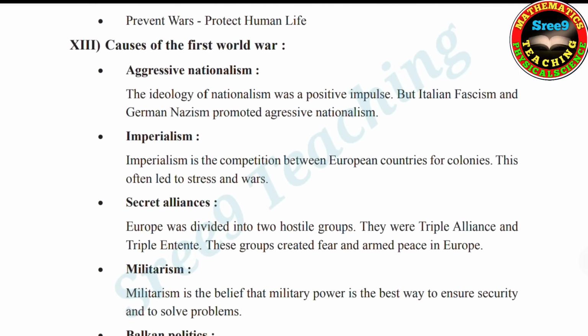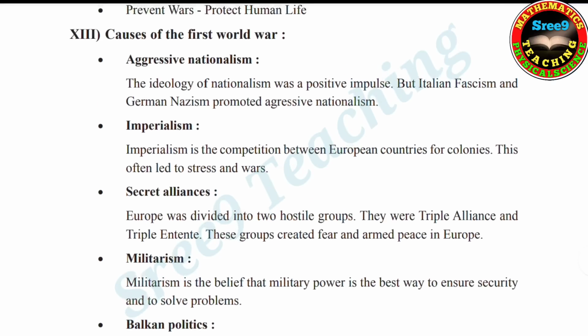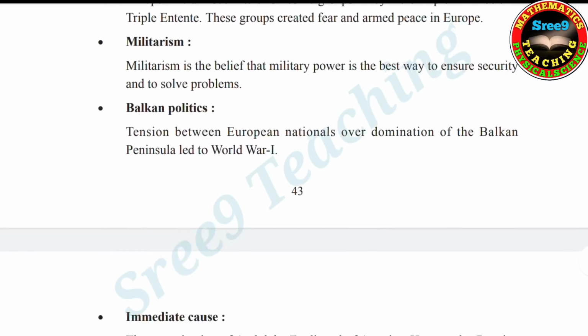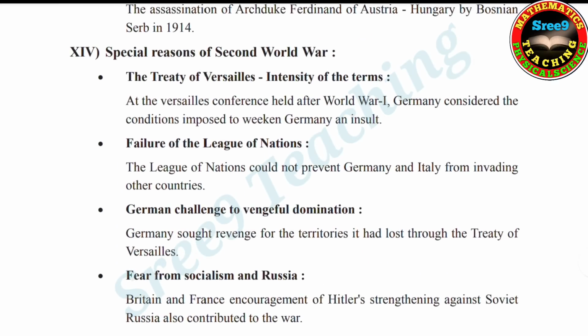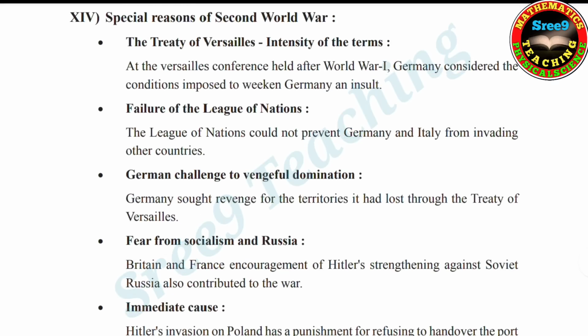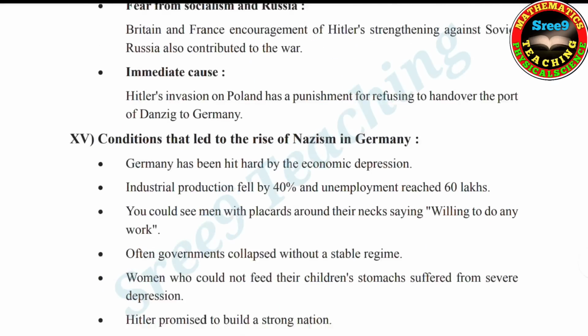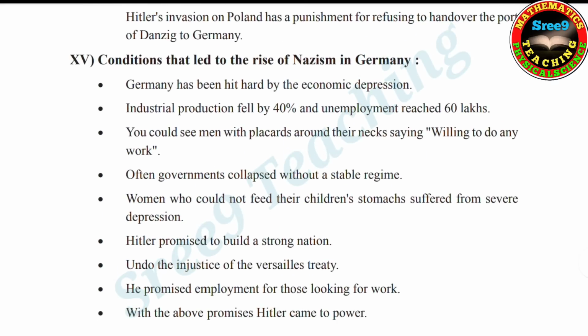If a question is given for this, especially this question, as it is, you can learn and write in the examinations. Okay, what are the causes of the First World War, right? Yes. Now next, 14, special reasons of the Second World War. If a question comes regarding this, you can write as it is given here. Okay. Now 15, conditions that led to the rise of Nazism in Germany. About Hitler, this is okay.